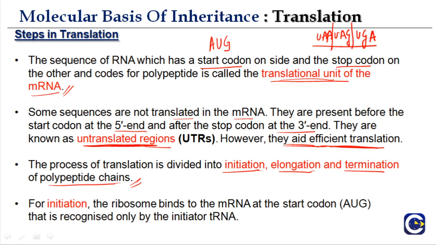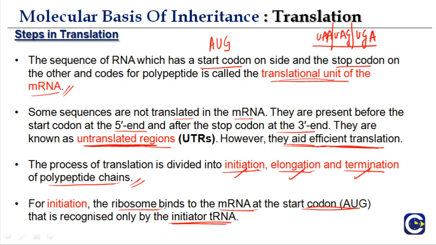And by now we know this, because we know replication has these 3 steps, transcription has these 3 steps, and now translation, formation of polypeptide chain, is also divided into initiation, elongation and termination. For initiation, the ribosome binds to the mRNA at the start codon, AUG. Very easy, because mRNA has this AUG that will bind to the ribosome, that is recognized only by the initiator tRNA.